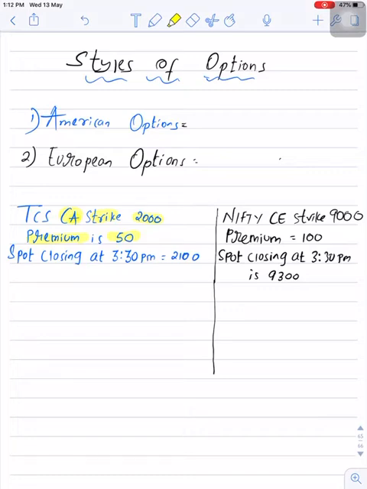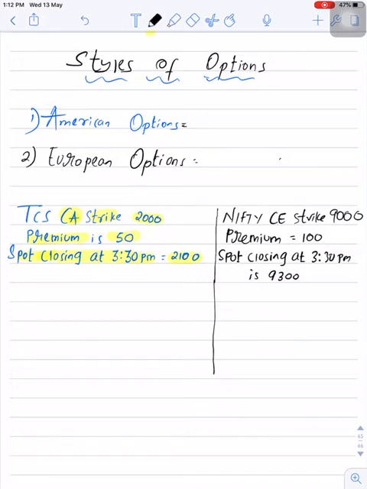And today the spot price of TCS closed at 2100. Now as you can see, this option was purchased today. Strike was 2000 and at the time of closing itself this option is in the money.